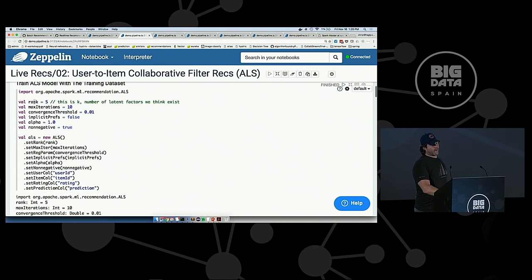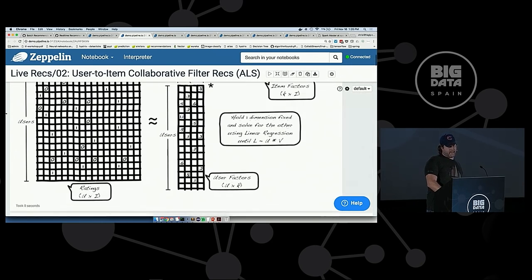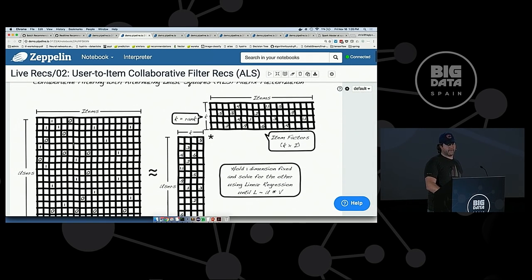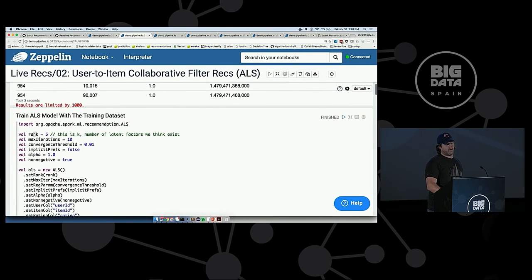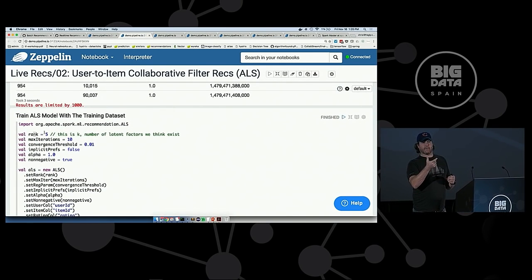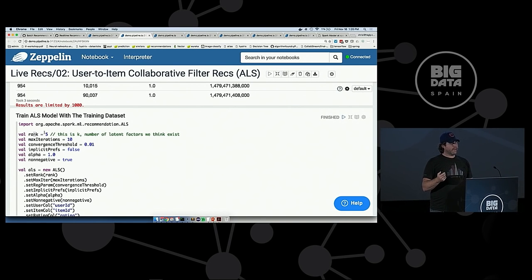We're saying rank 5. If it was going to match my diagram, it would be rank 4. I just got lazy there and stopped adding columns. This is the new dimension for these two new matrices, the user factor matrix and the item factor matrix. When this algorithm is done, you can say whether or not these are the implicit preferences.